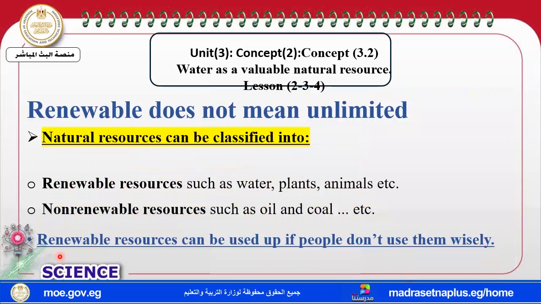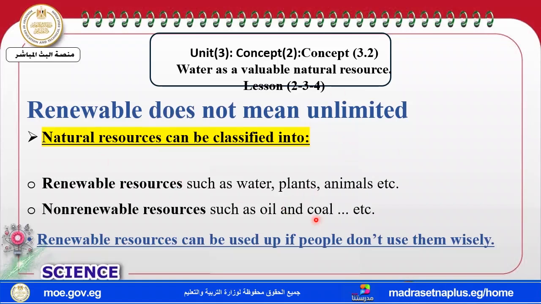Okay? Now, let's move to another one which talks about renewable resources. My dear students, this doesn't mean that they are unlimited. They are renewable, but they are limited, not unlimited. Natural resources can be classified. First one, renewable resources, like water, plants, animals. And non-renewable, like what?